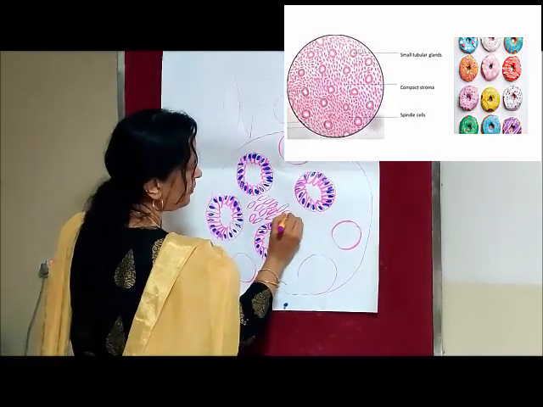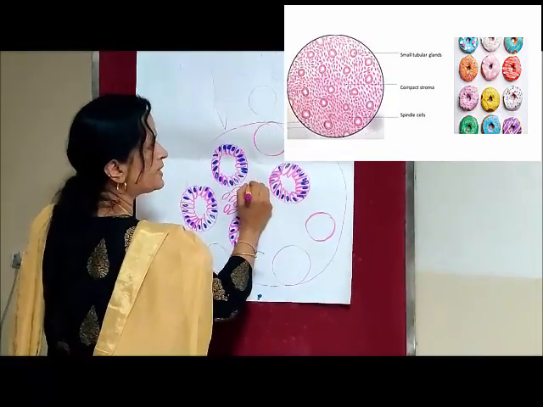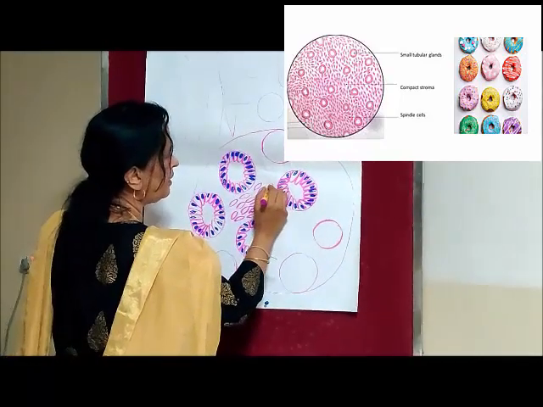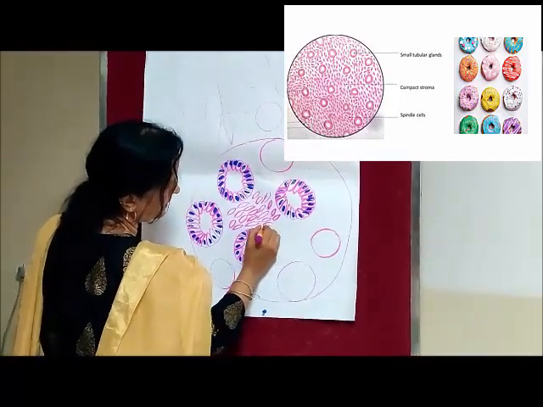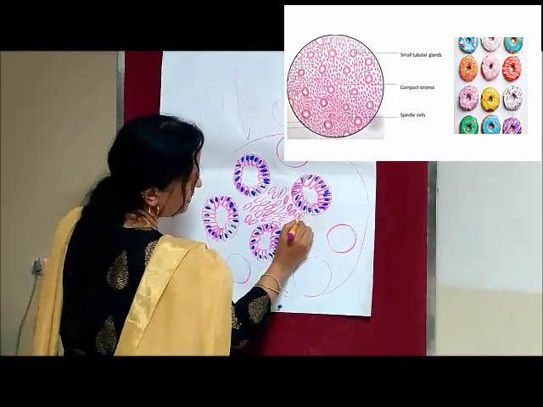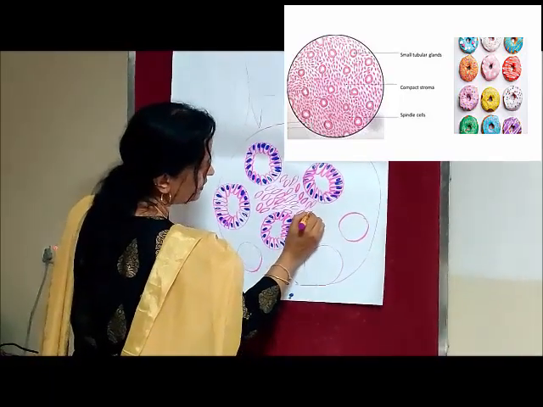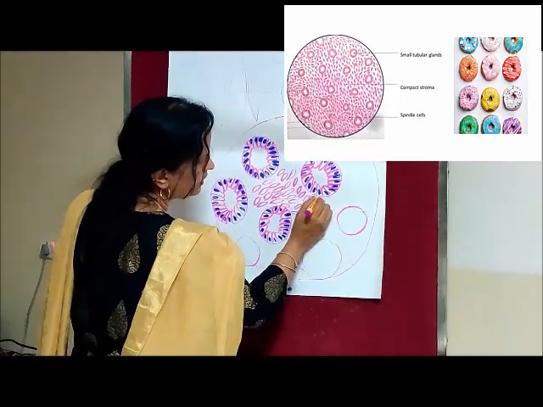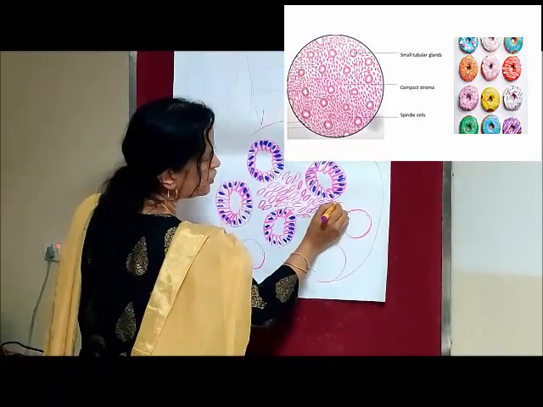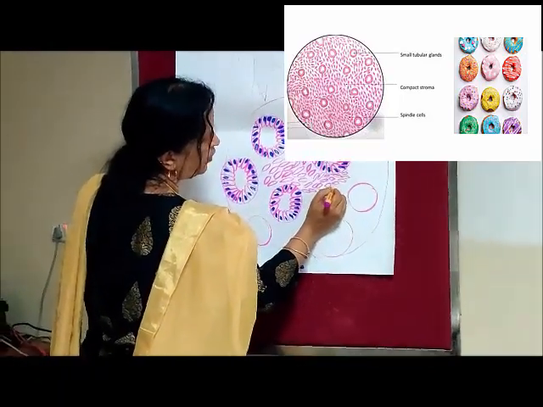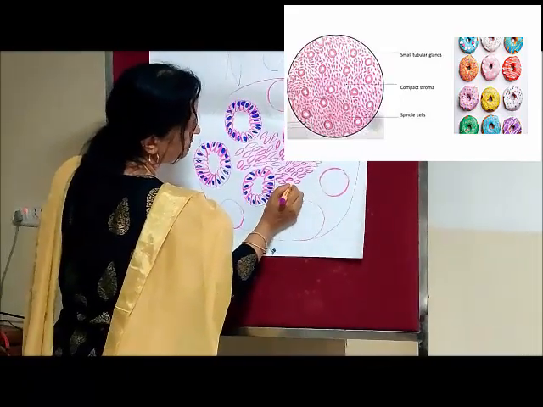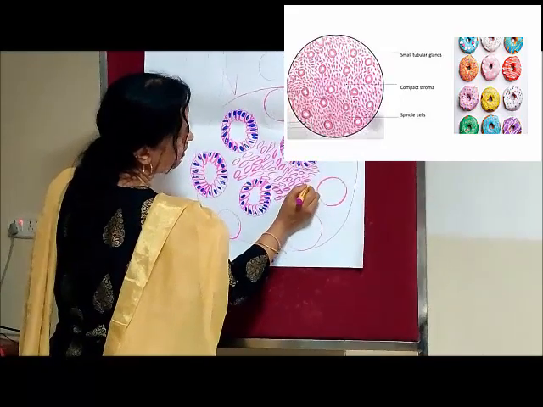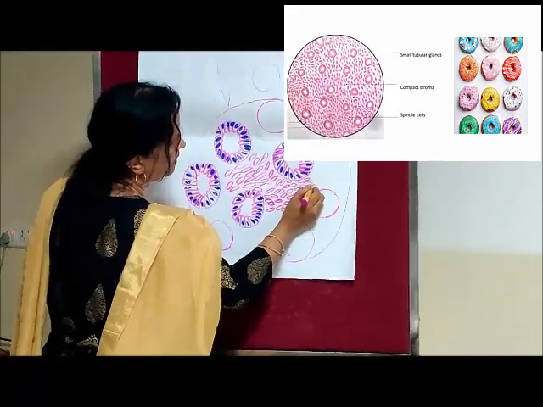So you have to draw lot of stromal cells. You can see the diagram there. Lot of stromal cells. And these stromal cells also have rich nucleus. Because stroma also divides in proliferate. Stroma also undergoes proliferation. So that will also be compact and dense.